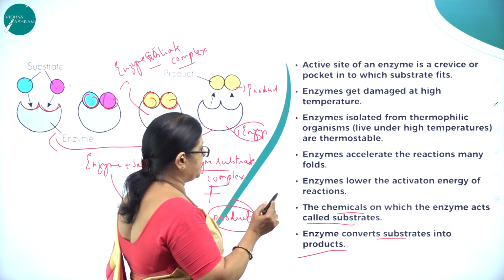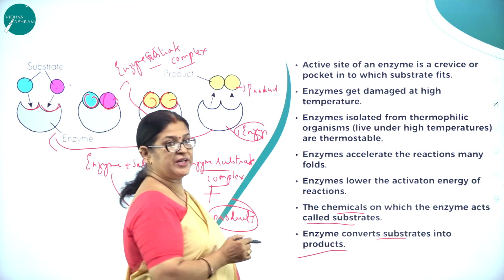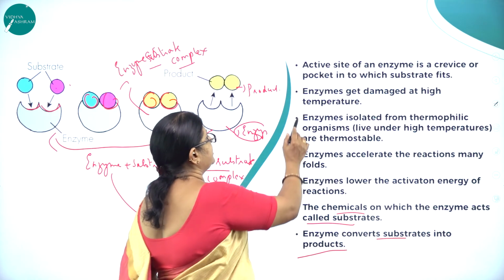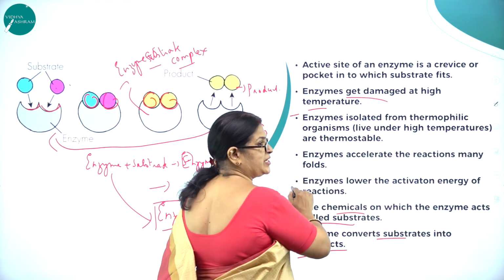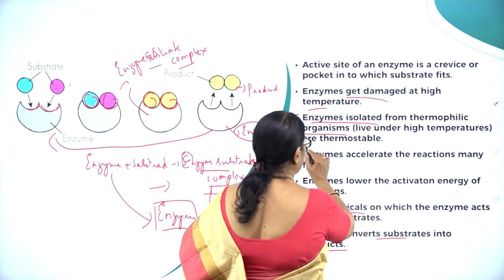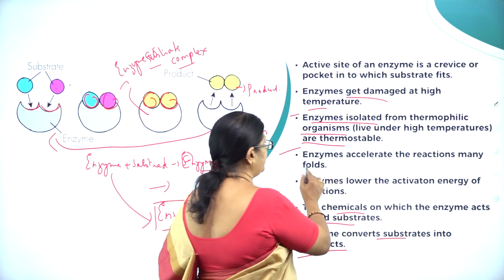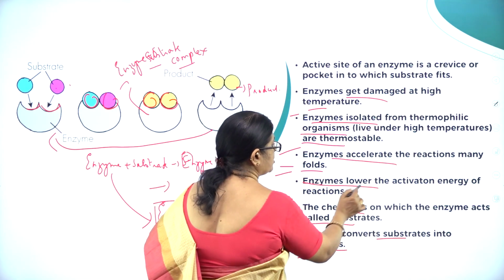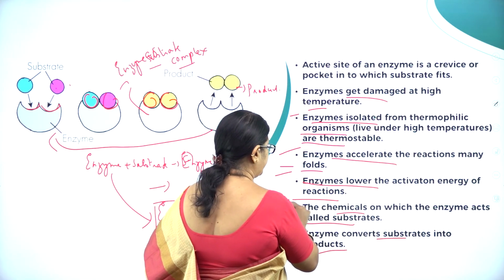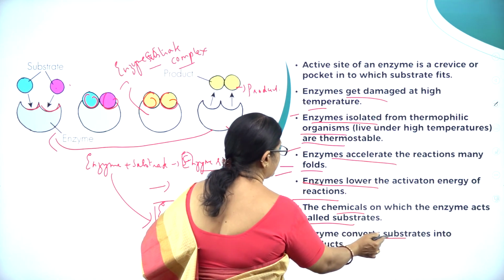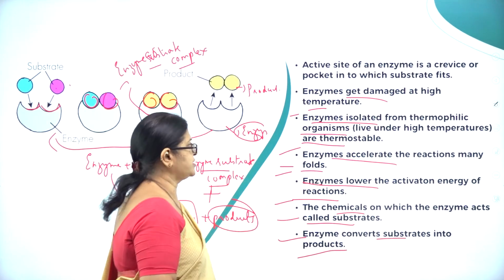The active site of an enzyme is a crevice or pocket into which the substrate fits. Enzymes get damaged at high temperature. Enzymes isolated from thermophilic organisms that live under high temperature are thermostable. Enzymes accelerate the reactions many folds. Enzymes lower the activation energy of reactions. The chemicals on which the enzyme acts are called substrates. Enzymes convert substrates into products.